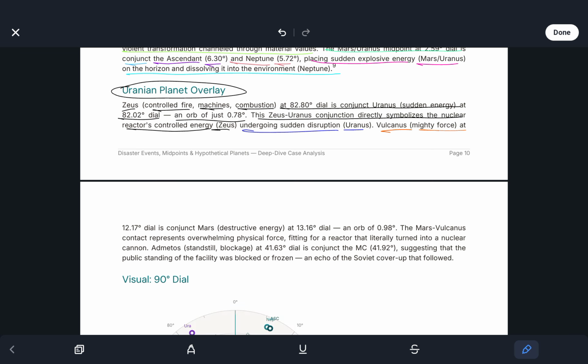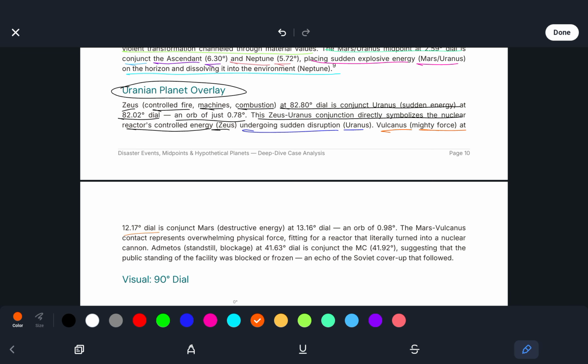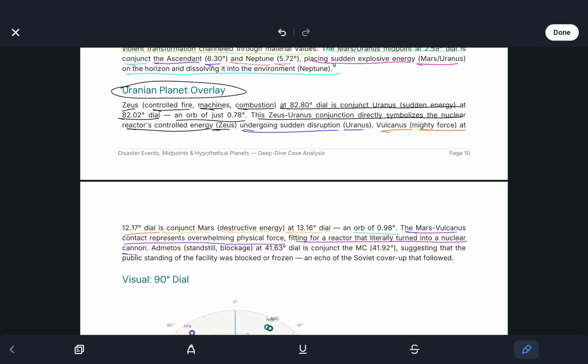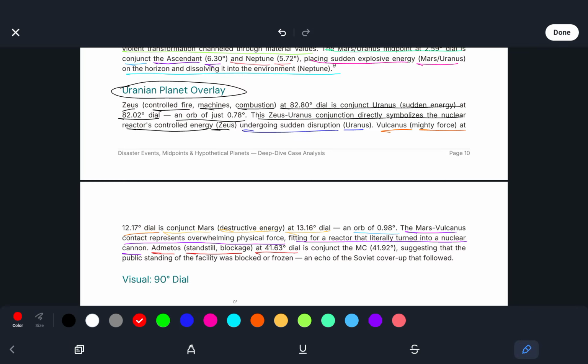We see Volcanus, mighty force, at 12.17 degrees dial, is conjunct Mars, destructive energy, at 13.16 degrees dial, with an orb of 0.98 degrees. So, this Mars Volcanus contact represents overwhelming physical force, fitting for a reactor that literally turned into a nuclear cannon. Admetos, standstill blockage, at 41.63 degrees dial, is conjunct the midheaven, 41.92 degrees, suggesting that the public standing of the facility was blocked or frozen, an echo of the Soviet cover-up that followed.